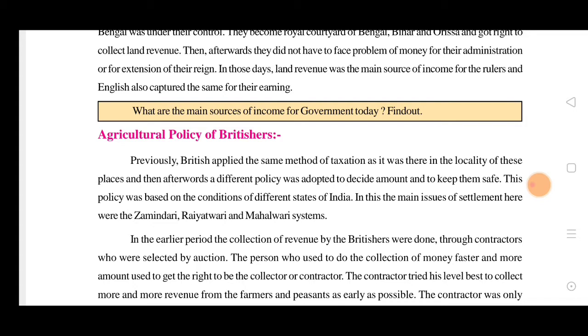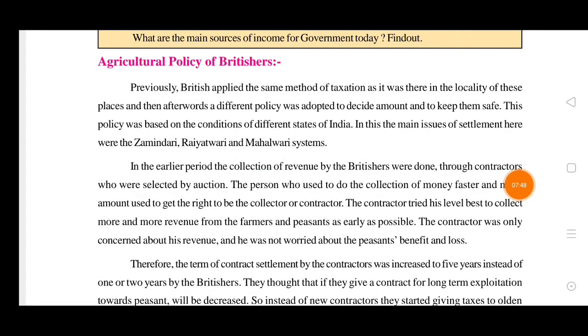So from these, all the taxes are taken. Nowadays we have a lot of taxes, on water, everything, not only on goods and services. Income tax, everything, we have to pay a lot of taxes, right? So the government is earning a lot of money from us only.